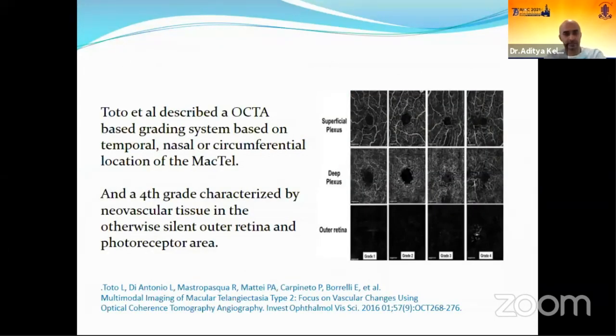Toto et al. have described an OCT angiography based grading system: temporal is stage 1, grade 1; nasal, grade 2; circumferential, grade 3; and the fourth grade is characterized by neovascular tissue seen in an otherwise silent retina.